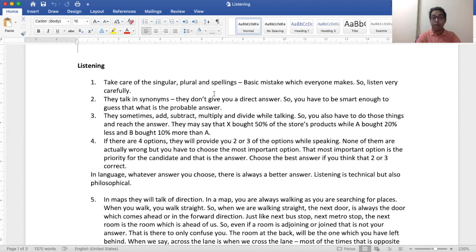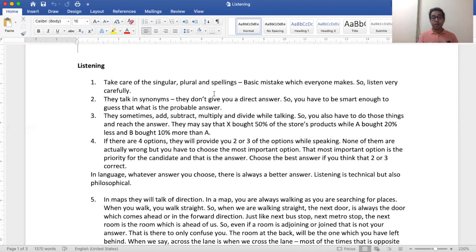So adding 2 and 2 is 4 in mathematics, but this is arts, and in the arts section, whatever you can write, a better answer awaits you. So there is something that is better than what you have written. And that is why, if you think that two or three answers are right, you choose the best option.